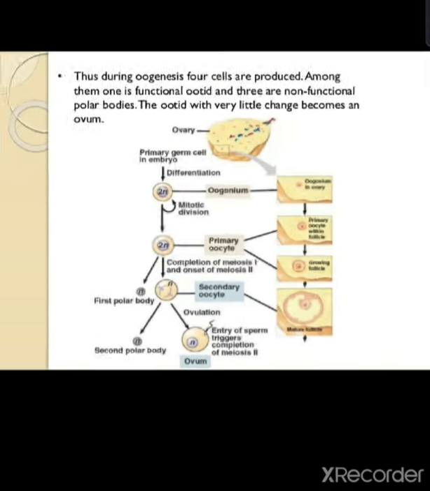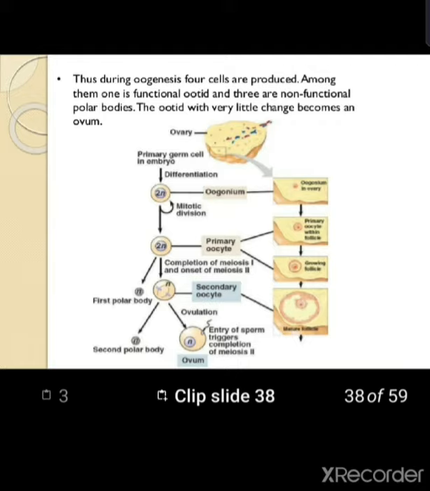So that is the oogenesis process. I hope all of you have understood. Thank you.